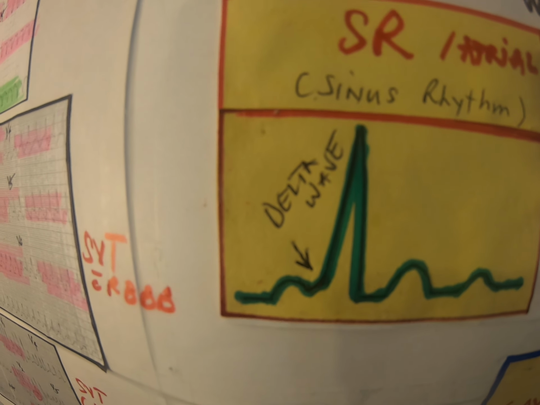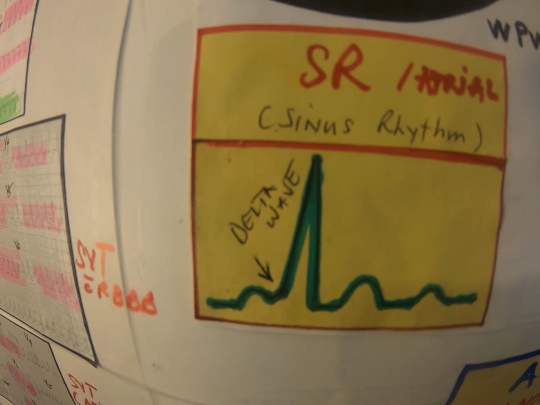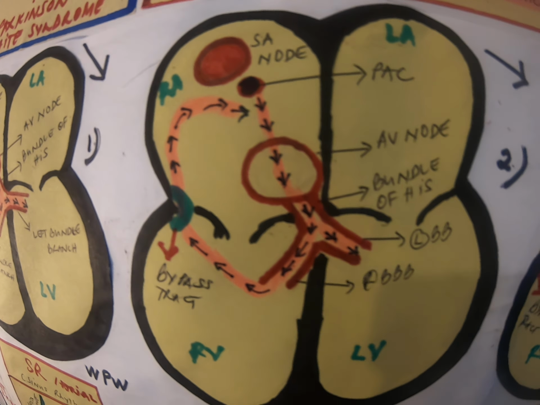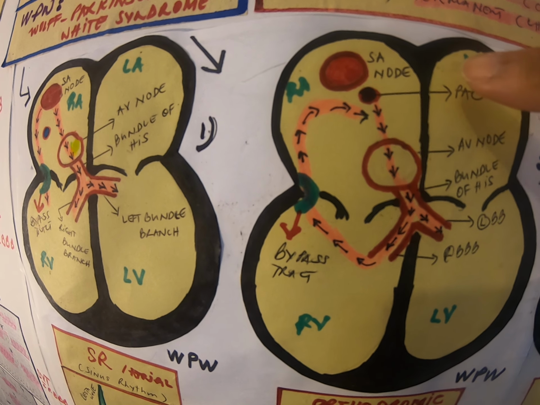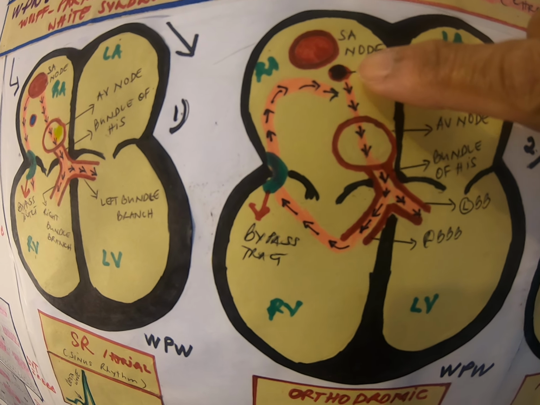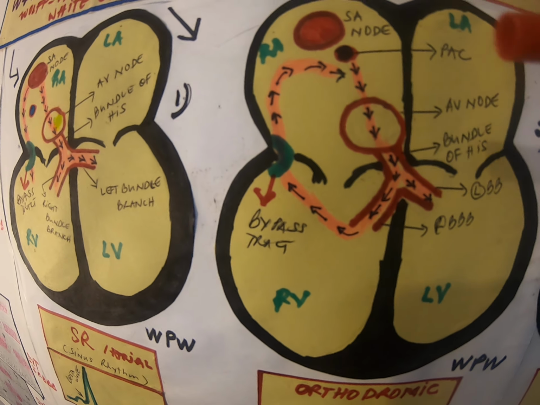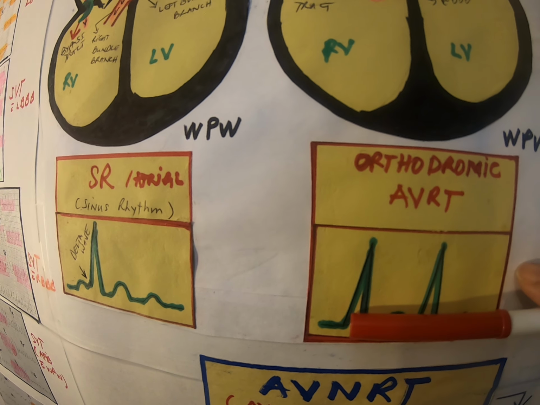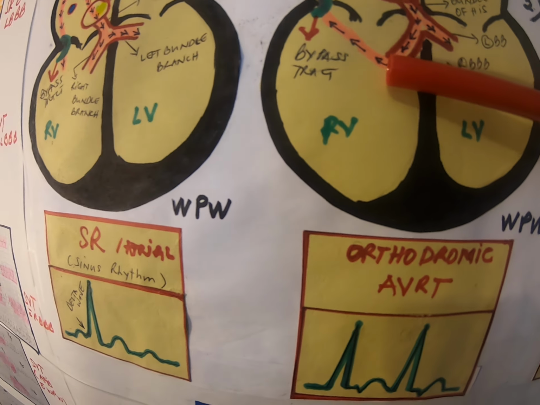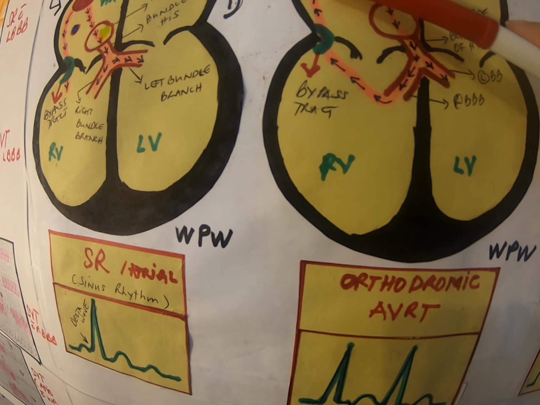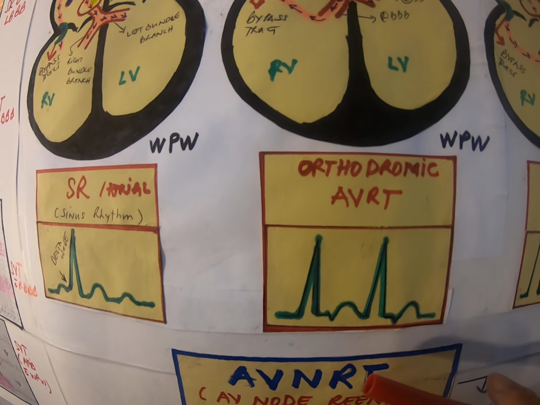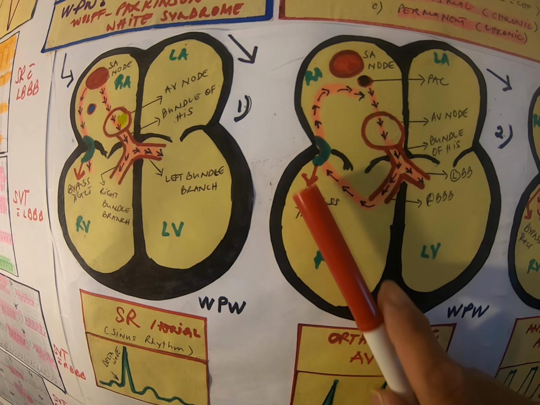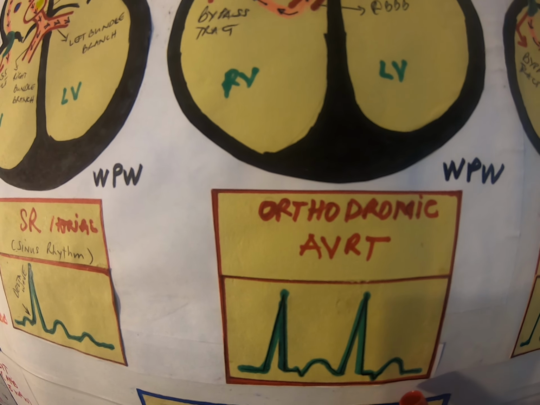We can mistake this for VTAC because there is AFib with Wolff-Parkinson-White. The second heart here is an orthodromic AVRT. In this case, the impulses don't come from the SA node, but from the atria. All of the impulses will cross the AV node, going down to the ventricle. So we have a normal-looking QRS because the impulses pass the AV node, but somehow the impulses will go upward and stimulate the atria, which is why we have an inverted P. If I'm facing this heart, this is clockwise. So that is orthodromic AVRT.